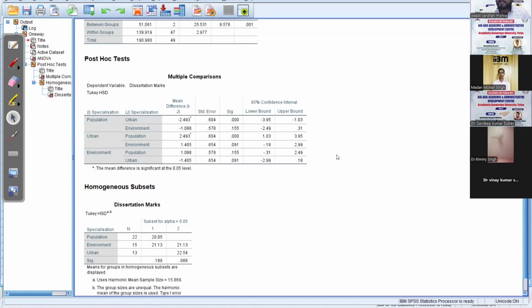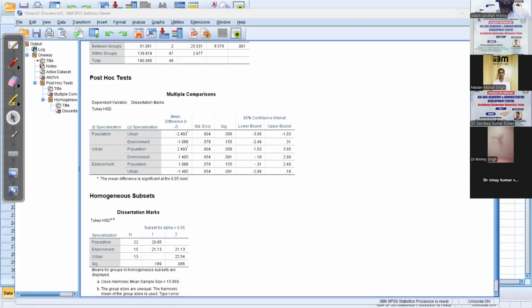I thought of also showing the NFHS data. Let me show it once, without going further into what else we can do. Let me show you the NFHS data.